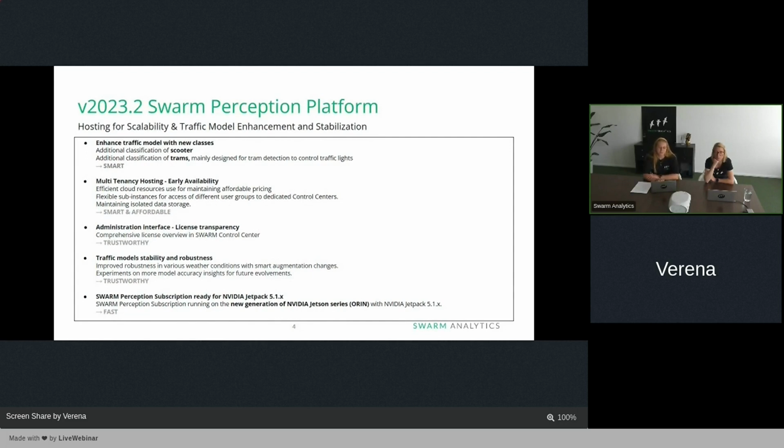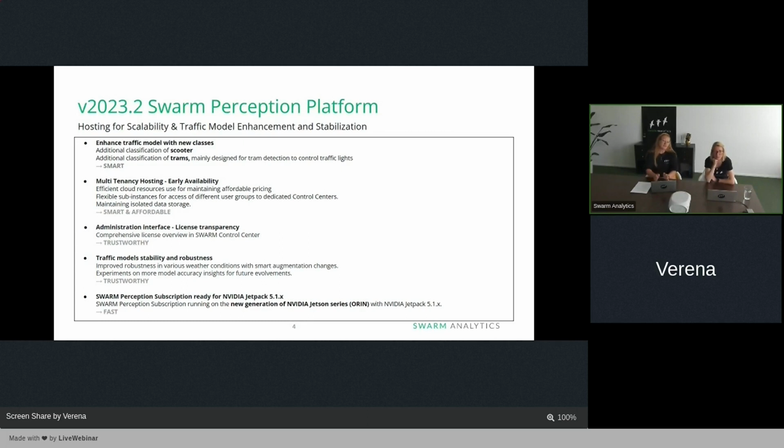We concentrated on augmentations, and therefore we were able to concentrate on different weather conditions and to improve also our accuracy, to improve our pictures, to improve our model when it comes to them. This results in a reliable performance, and we always want to increase the confidence that you have in us and our solution.